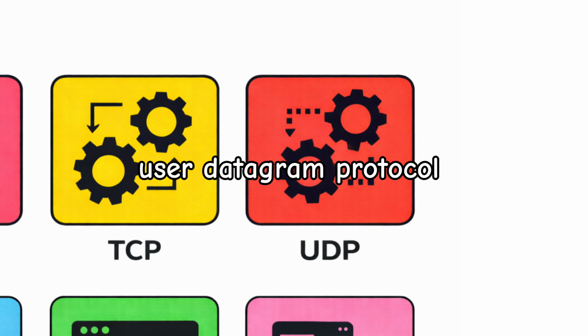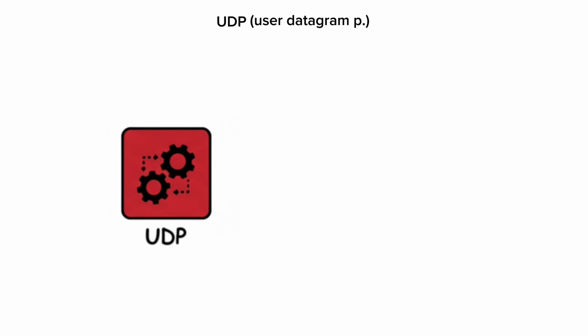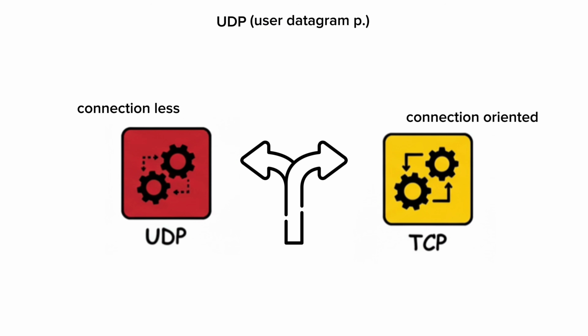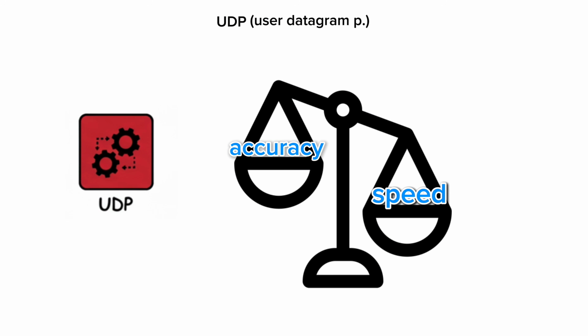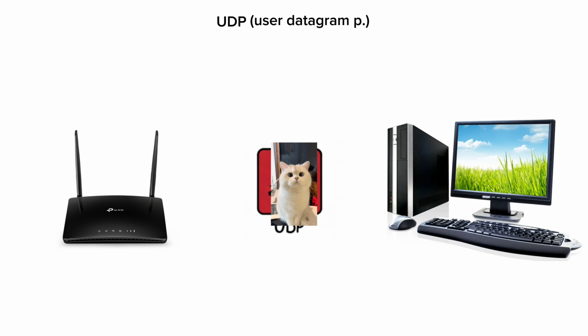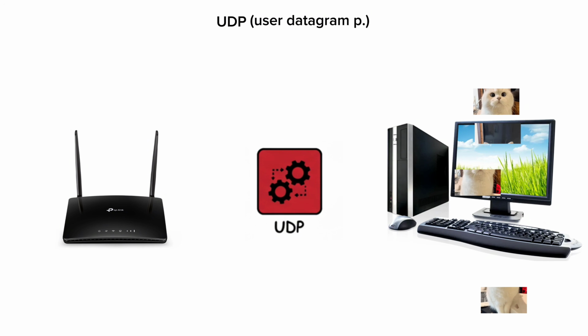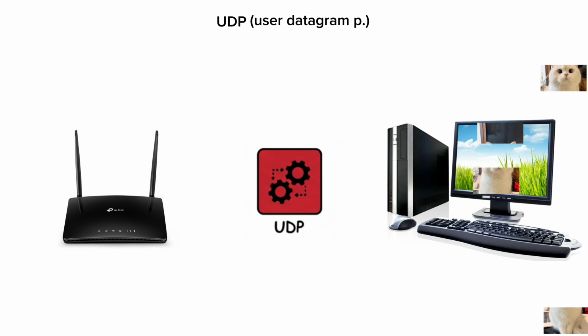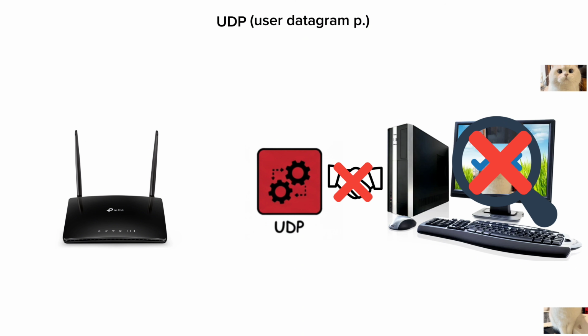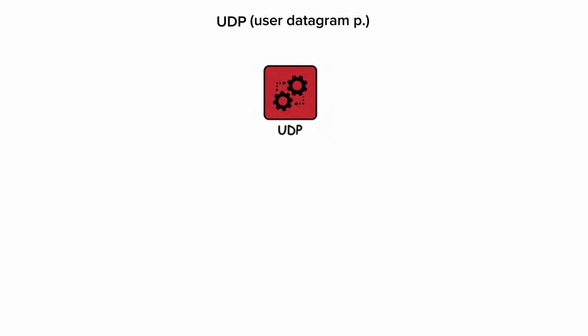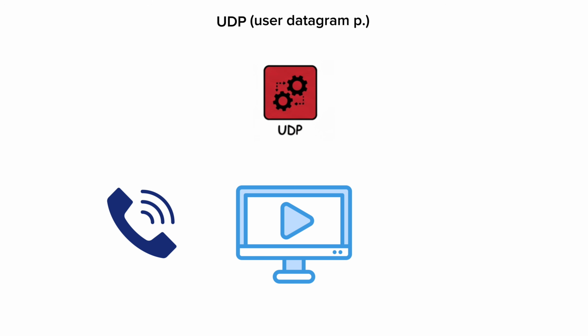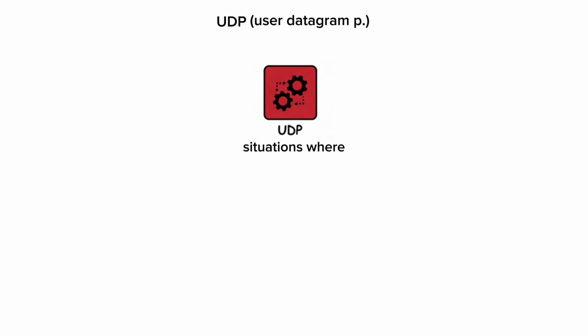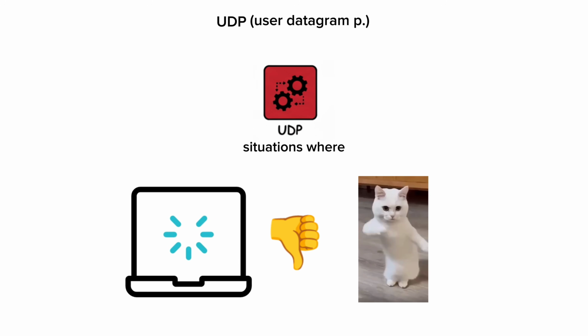UDP, User Datagram Protocol. UDP is the opposite. It is connectionless. It prioritizes speed over accuracy. It shoots data packets at the receiver like a fire hose without checking if they arrived. There is no handshake and no error correction. This is used for live streaming, voice calls, and gaming. Situations where a split-second lag is worse than a slightly pixelated image.